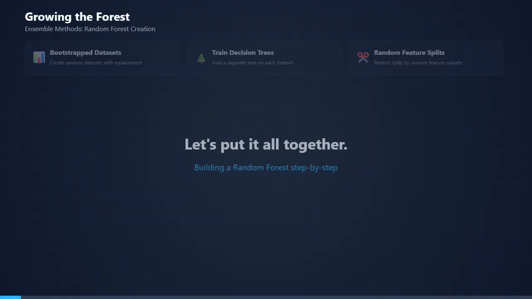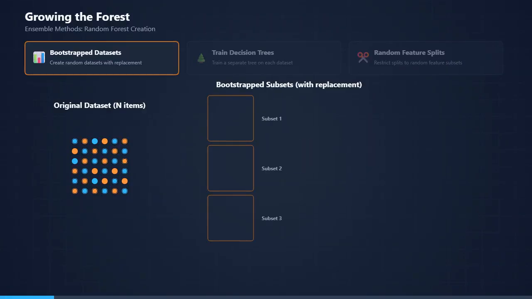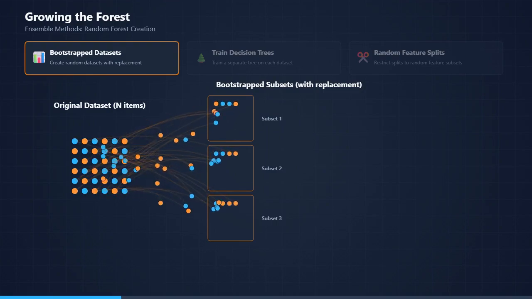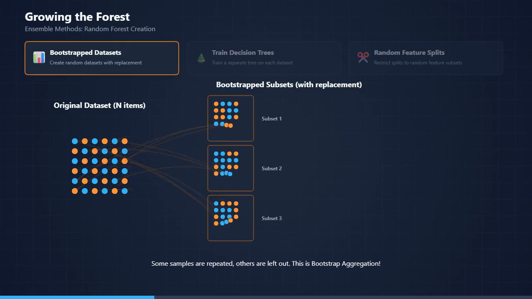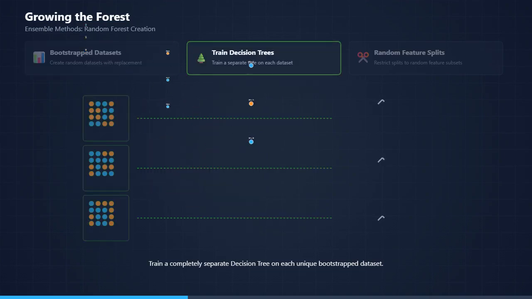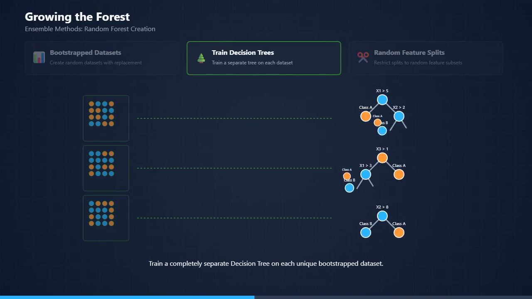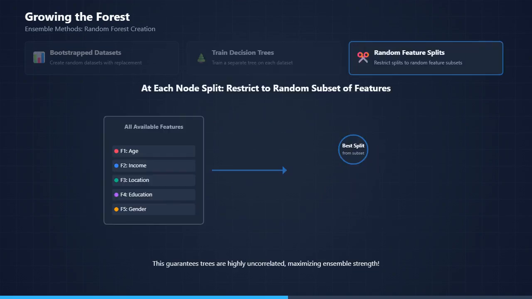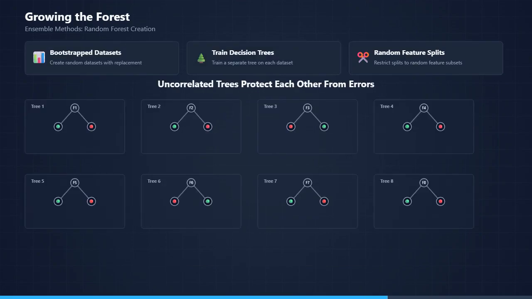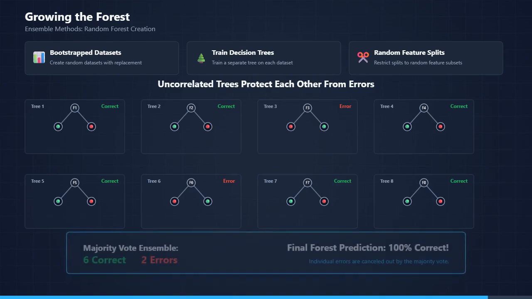Let's put it all together. Step 1. Create hundreds of bootstrapped datasets. Step 2. Train a decision tree on each dataset. Step 3. At every node split, restrict the tree to a random subset of features. Because of this randomness, some trees will be highly accurate and some might be terrible. But that is exactly what we want. Uncorrelated trees protect each other from their individual errors.